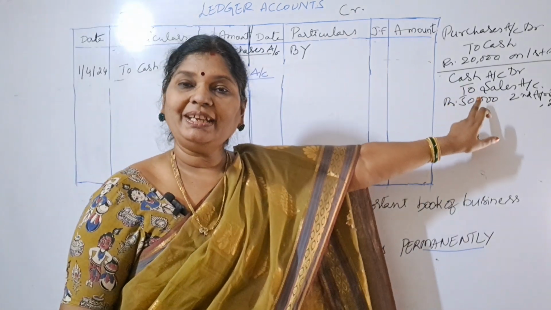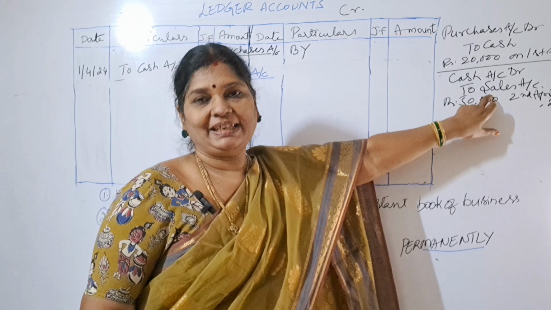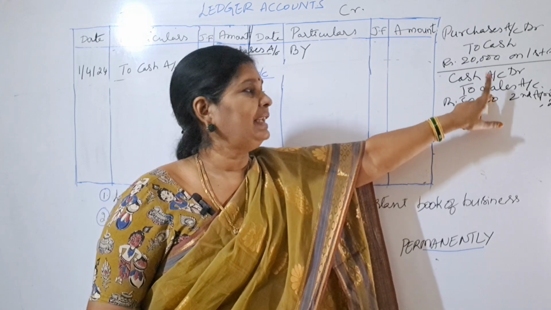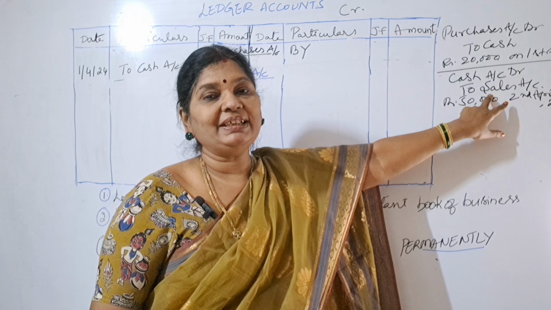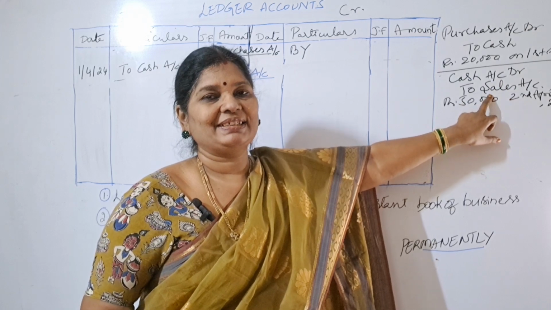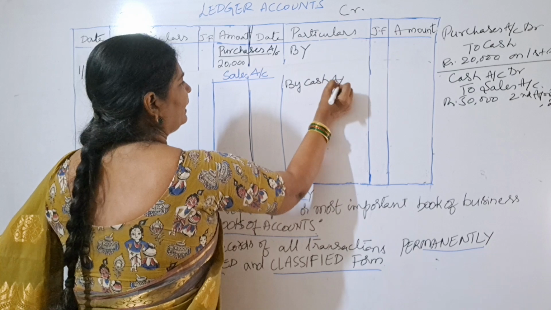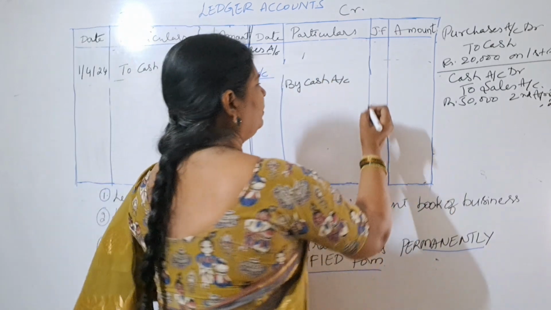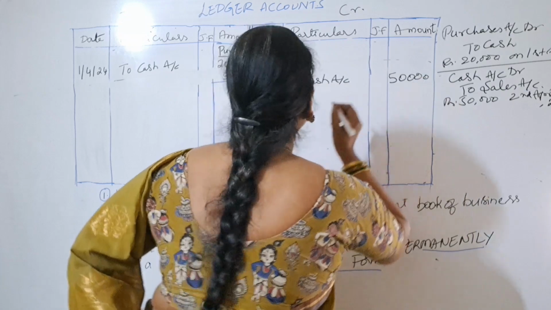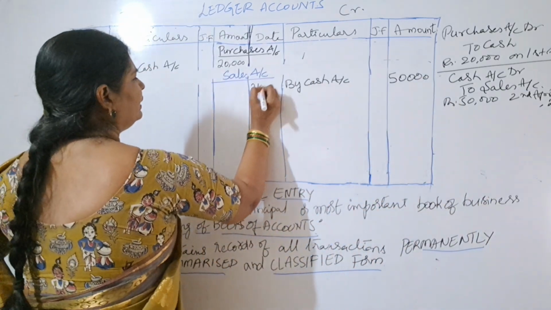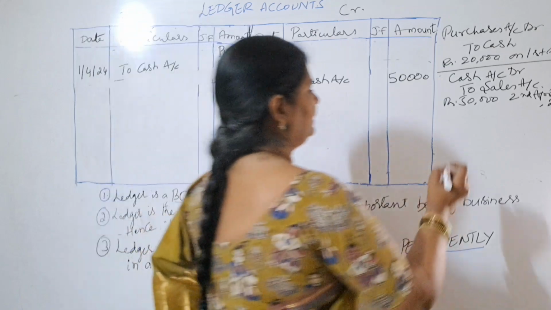Which account are we preparing? Sales account. So sales is in which place? Credit place, right? So what is there opposite to sales? Cash. So where do we have to take cash? In the credit place. By cash account. So what is the amount? 50,000 on 2nd April. Okay, next we'll take another entry.